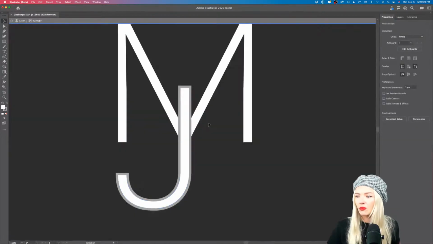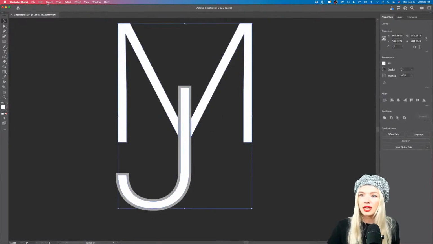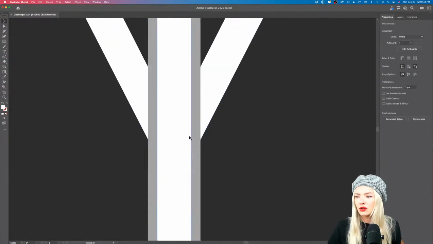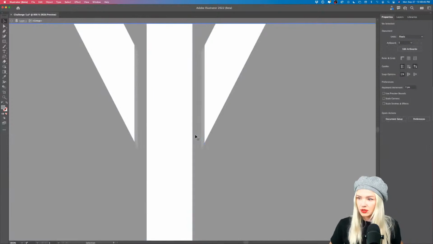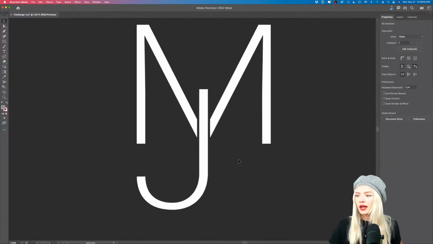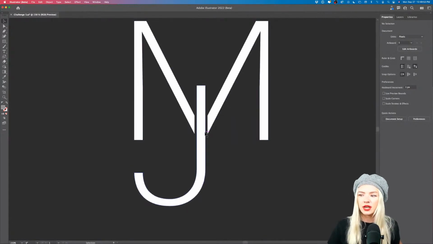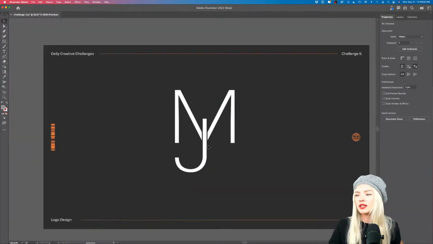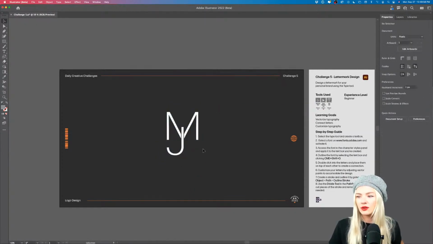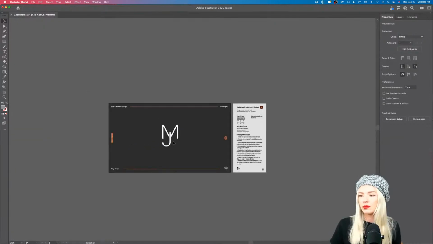And I can make that slightly bigger so that we have a little bit more distance to the M. Now we can go back and select all of these. I'm going to Object, Path, Outline Stroke. And again, I'm going to use the divide tool. So this is basically a quick summary of what we just did. So divide. And now I'm going to select all the gray and delete it, right? So these portions, now that I have created a thicker outline, I have a little bit more space between the J and the M intersections, and it's a little bit better defined if we scale it down, right? So now that we scale it down, you can see that it's a little bit more visible.